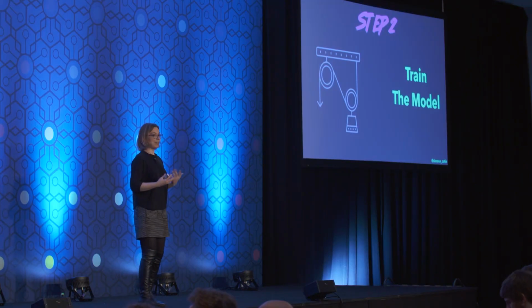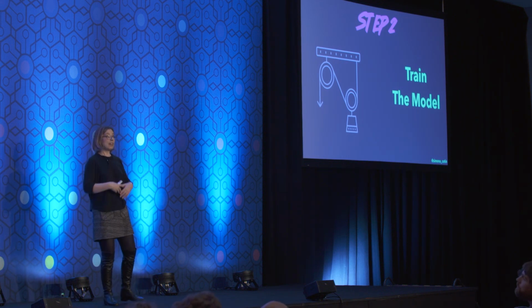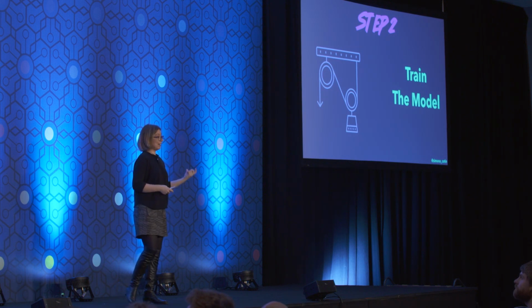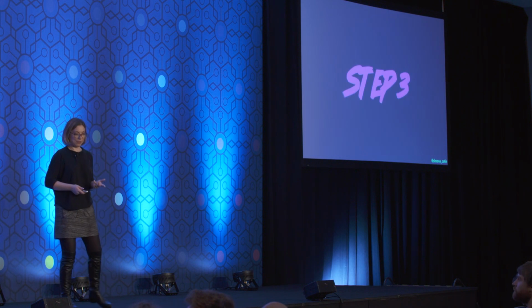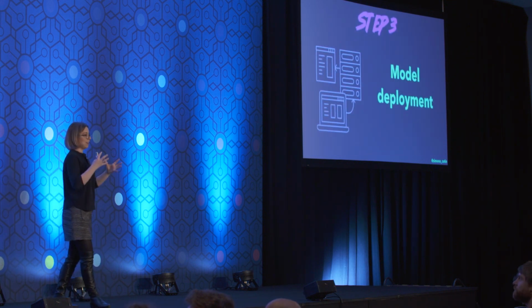Because we're training this, we're seeing results. Is the performance of our model okay? If it's not, I have to find new pictures with better quality so that the recognition happens at a better accuracy. And then the third step is, once our model is correct, we have to deploy it somewhere so that I can use it and other people can use it.